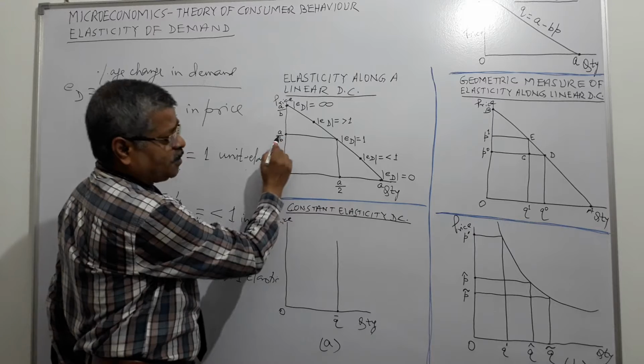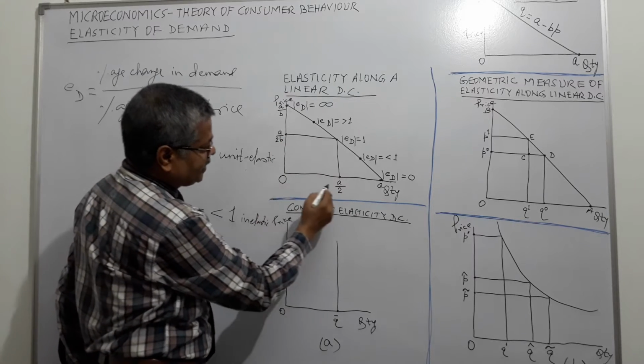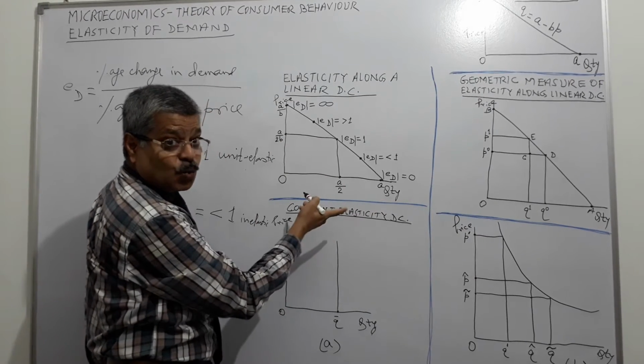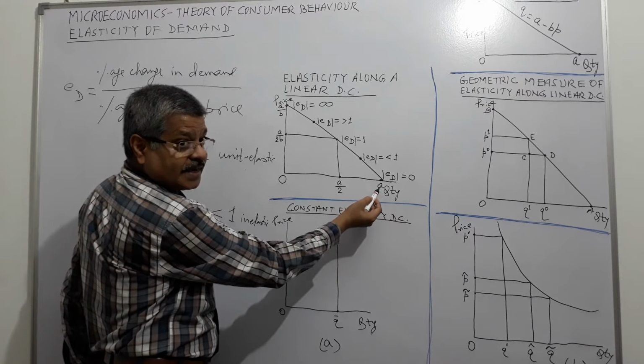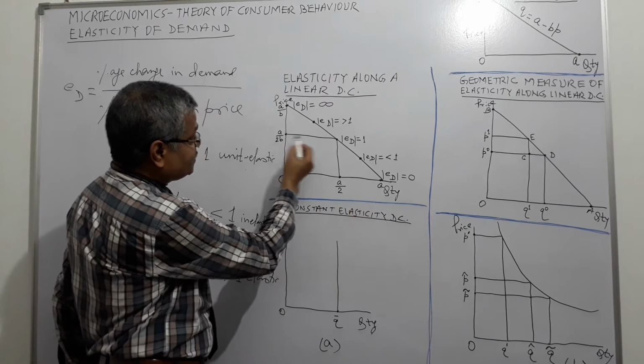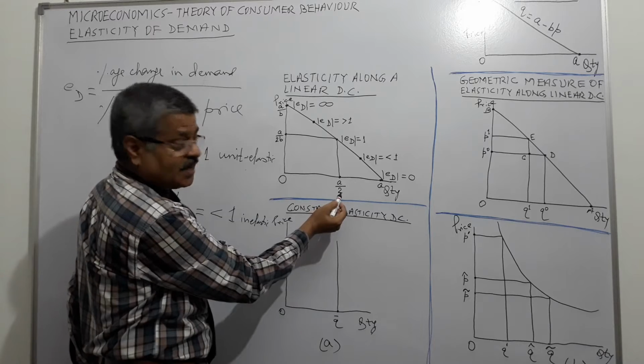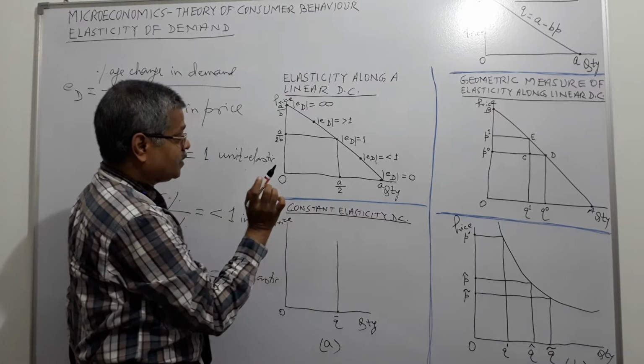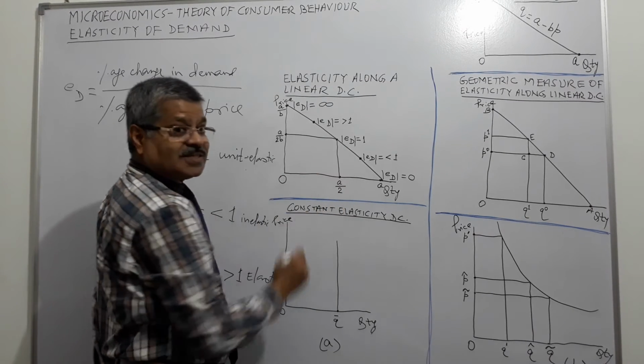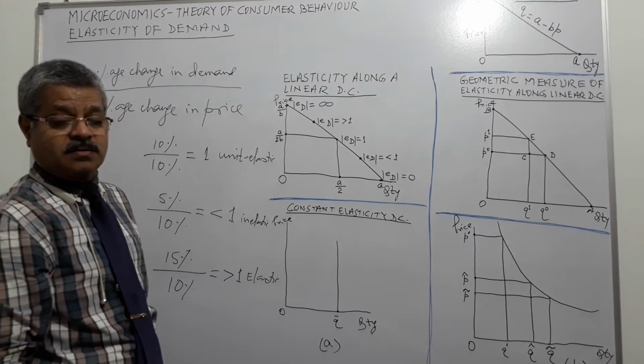At A upon 2B price, you will find quantity demanded is A upon 2. Here was A quantity demanded. Since this has become half, here it is A upon 2, half of A. And here elasticity of demand is 1.